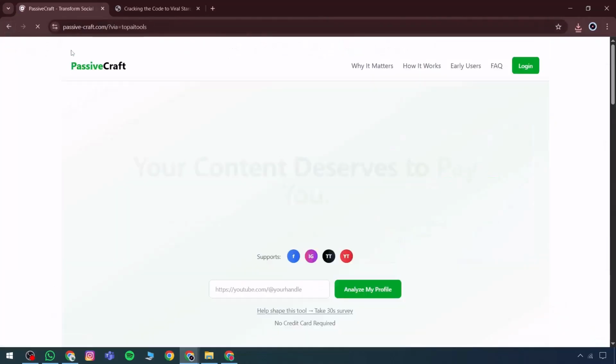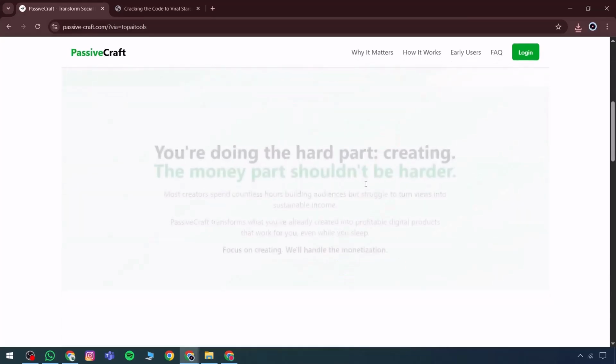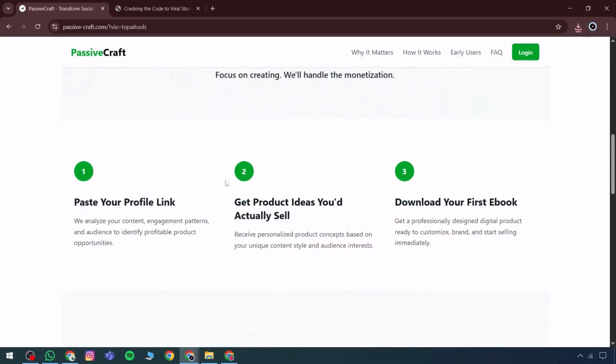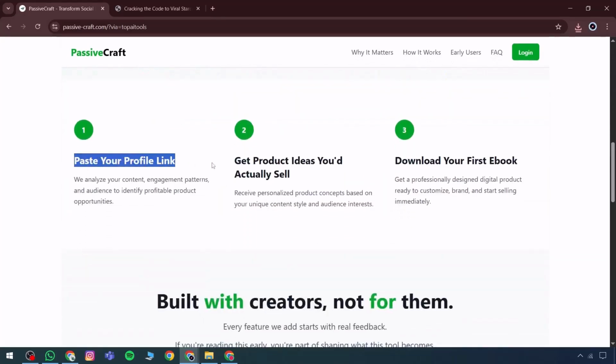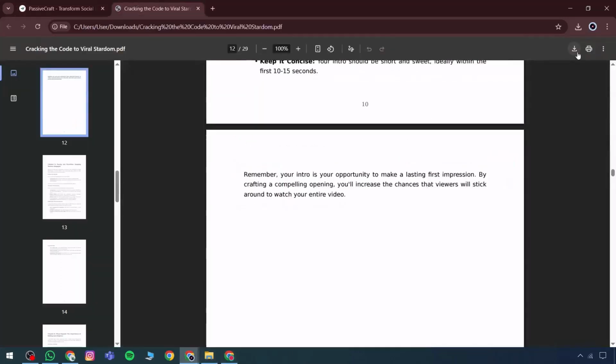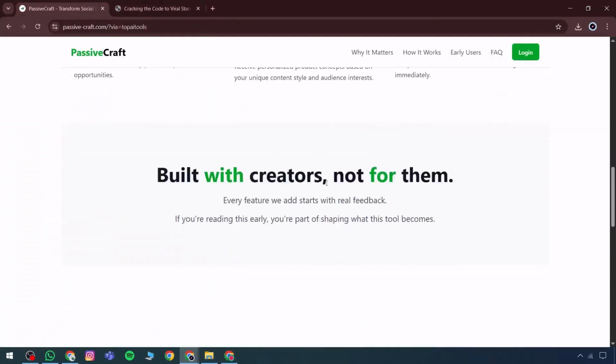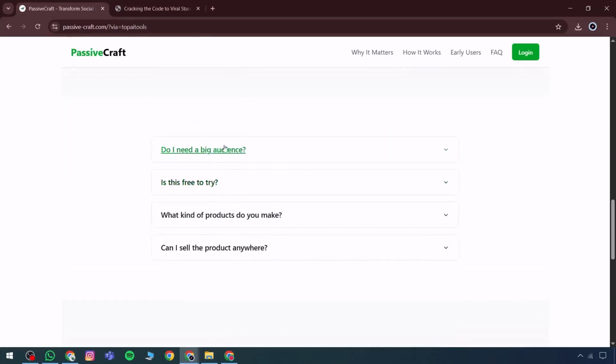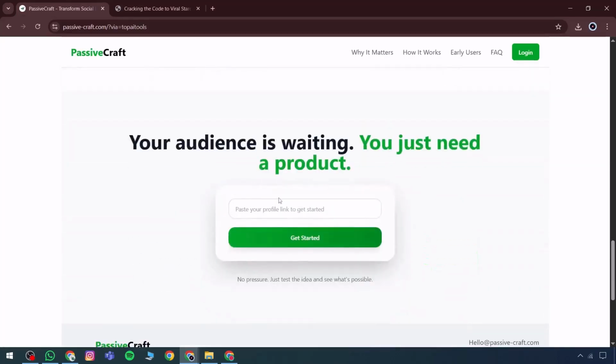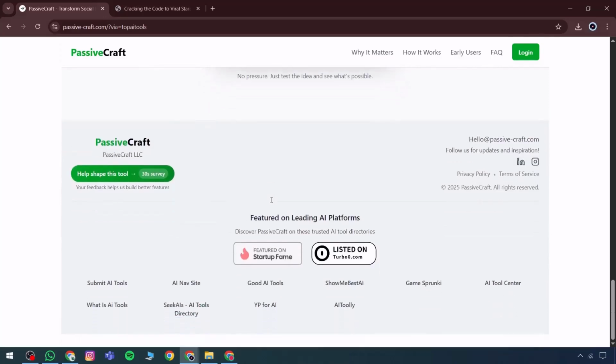Likewise, PassiveCraft provides a tool called StarttoEnd, which offers comprehensive guidance. All that's required is to paste a profile link, and it generates a product concept that aligns with potential market demand. An ebook is then created quickly and efficiently. These types of ebooks can be offered online with confidence, aiming to increase exposure and engagement. The platform also offers options for audience engagement through a full-featured free trial. The profile link can be inserted directly, and it's worth noting that this tool is free to use.